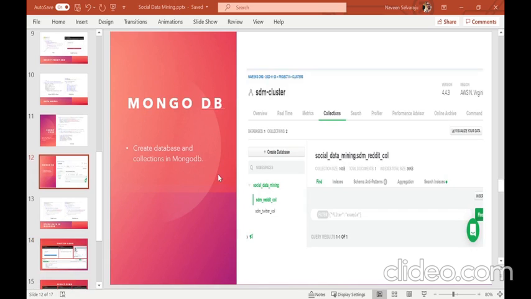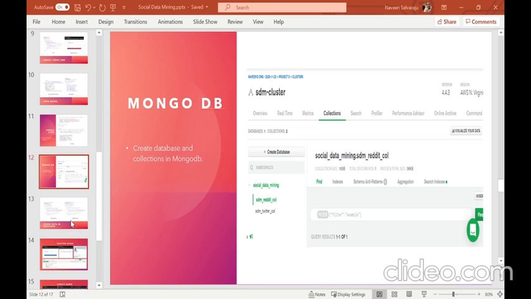So this is the snapshot of my MongoDB Atlas, and here I created a cluster called STM cluster, where I created a database called social data mining. In that database, I created two collections. One is STM Reddit call, and the other is STM Twitter call, to save the data of my posts to Reddit and tweets to my Twitter account.